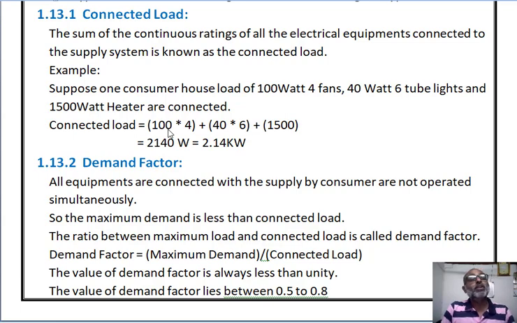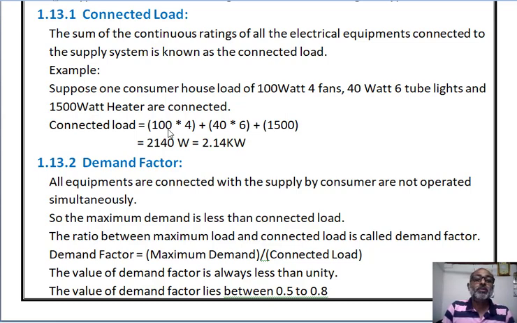So the maximum demand of your house or industry is always less than connected load. From that we can say that the maximum demand of the industry or domestic or the houses is always less than connected load.